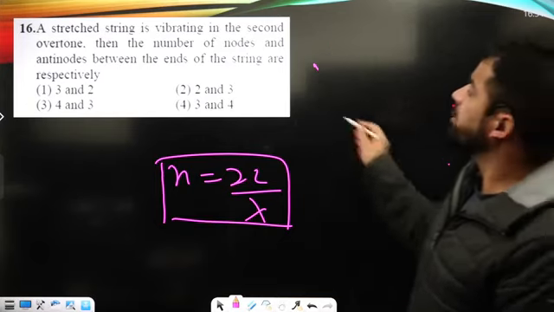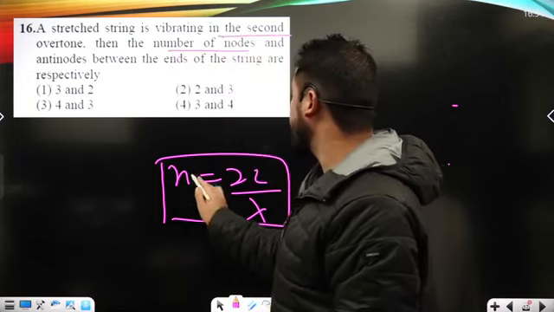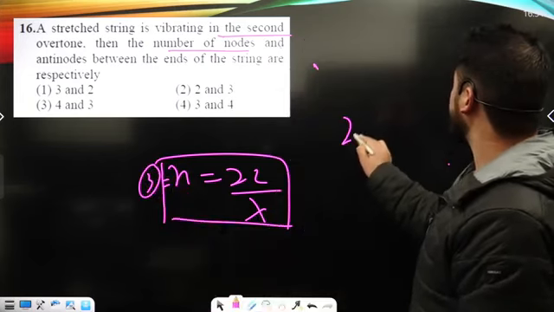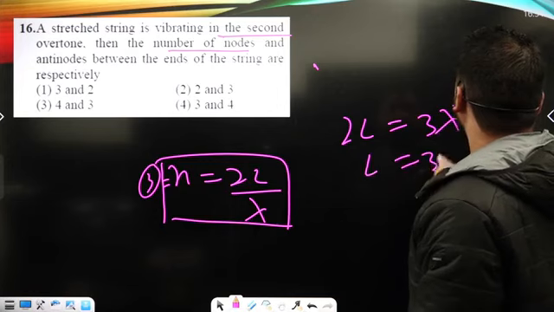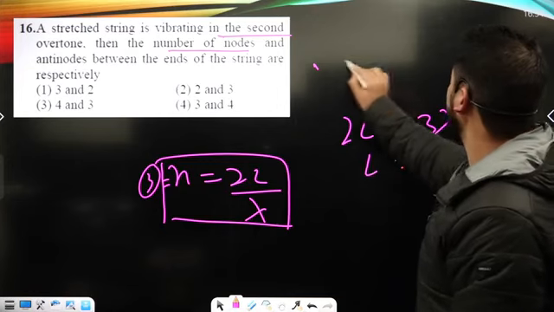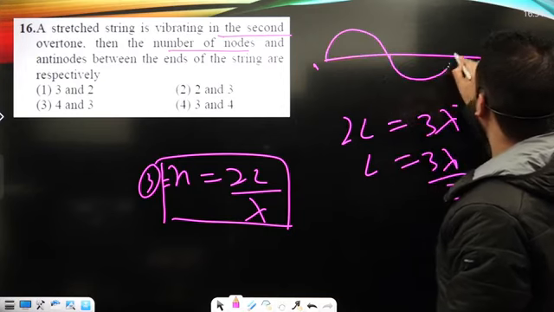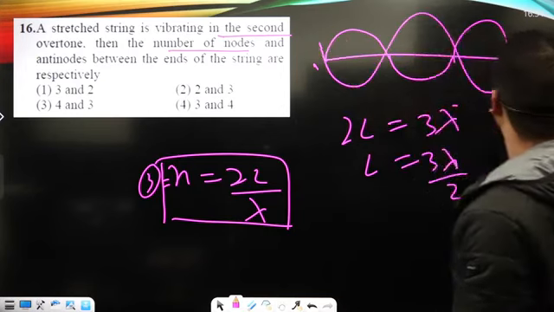So it vibrates under basically second overtone, that's third harmonic. For third harmonic, N must be equal to 3. That's 2L is basically equal to 3 lambda, or L is 3 lambda upon 2. If this is a string, it has lambda upon 2, lambda upon 2, lambda upon 2. It will just go up and form the waveform like this.